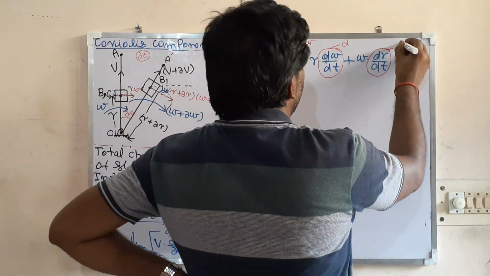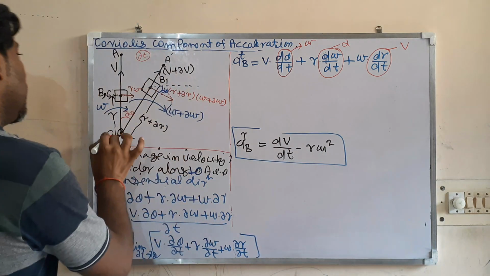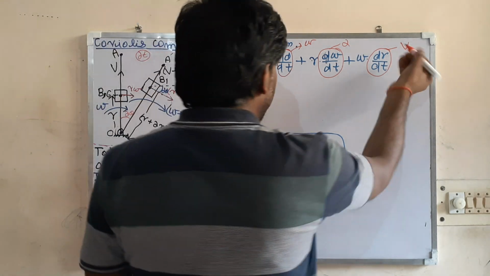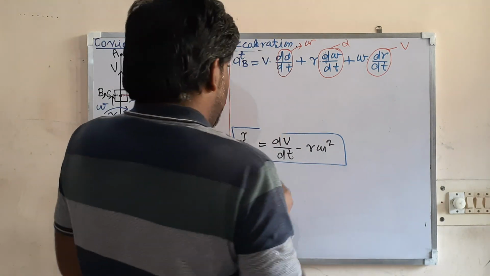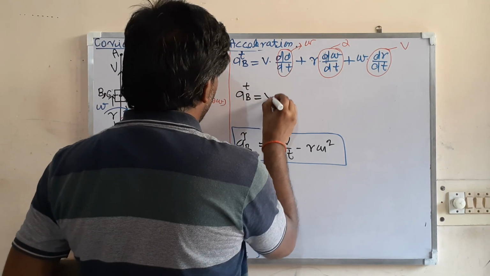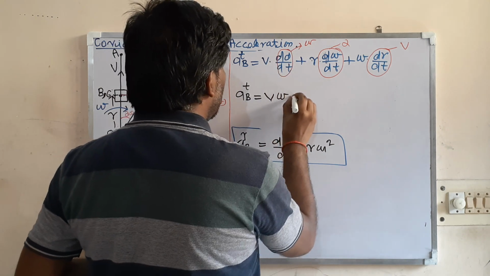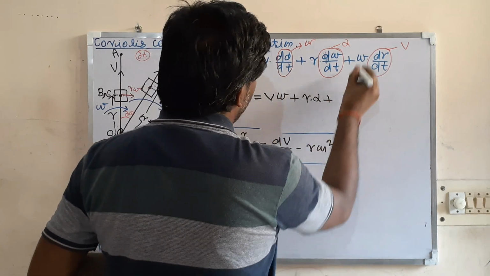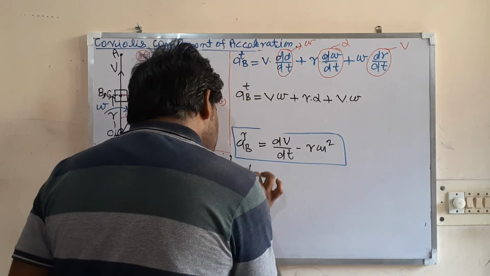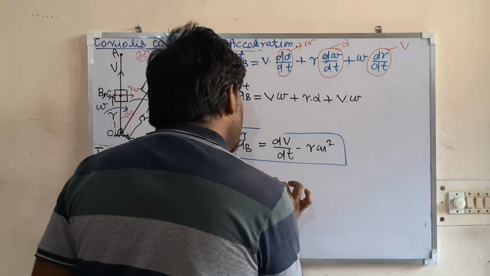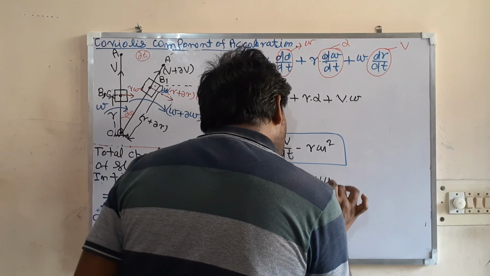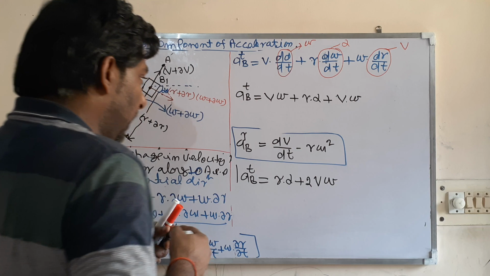And dr by dt is the rate of change of r along the link, which is the velocity V. If you put this in, the tangential acceleration of B is V omega plus r alpha plus V omega, or r alpha plus 2V omega.